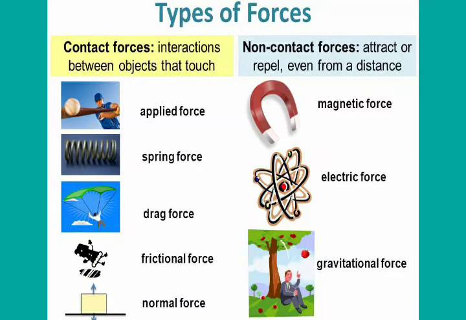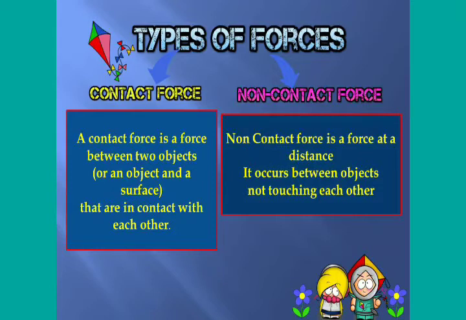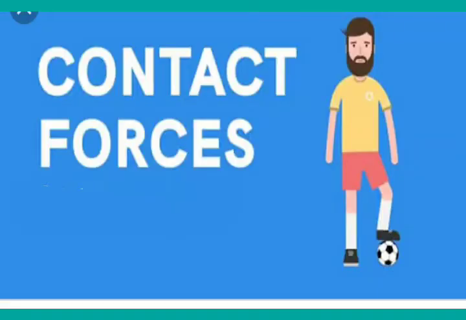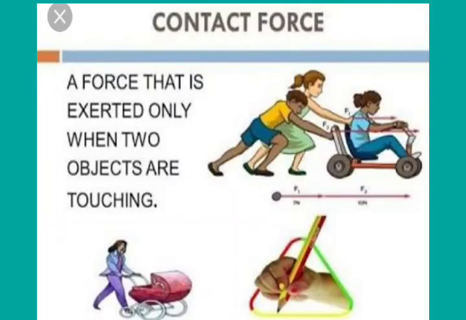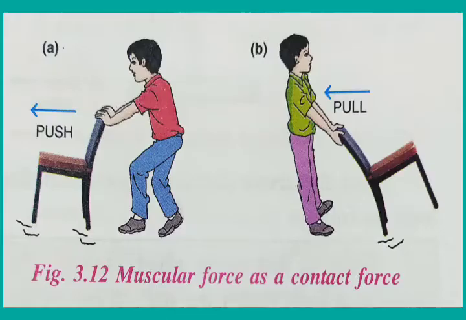Now, the kinds of forces. There are basically two kinds of forces on the basis of application of forces. The first is contact force and the second one is non-contact forces. Contact forces means the forces which act on a body by making an actual contact. When your body is in touch with that object on which you are applying the force, then it is called contact force.